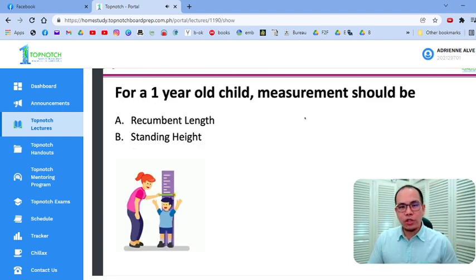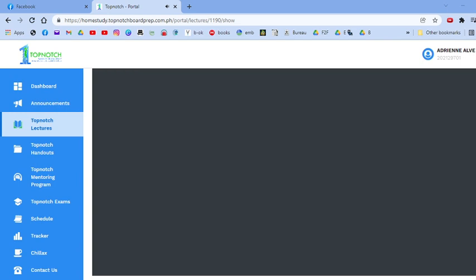So number one, for a 1-year-old child, measurement should be, okay, so we're talking about anthropometrics, measuring the weight and the height, the head circumference, yung mga typical na measure natin when a pediatric patient comes into your clinic. Of course, sa pagtimbang ng weight ng bata, ideally pag baby yan, dapat nakahubad siya. Preferably walang diaper as much as possible para talagang makuha mo yung weight ni baby. But sometimes in the clinic, we just do with removing the dress, tapos leaving the diaper on.